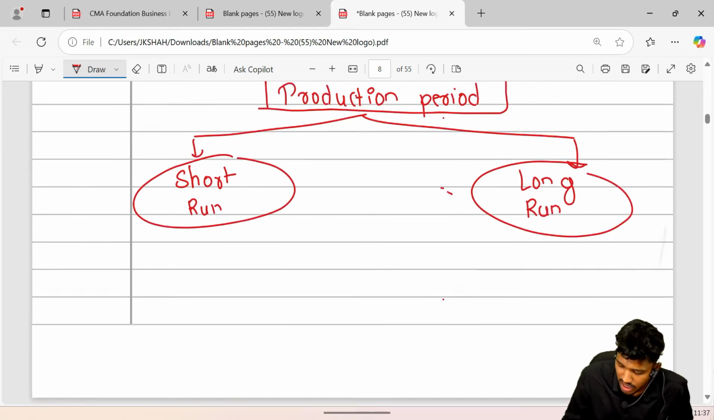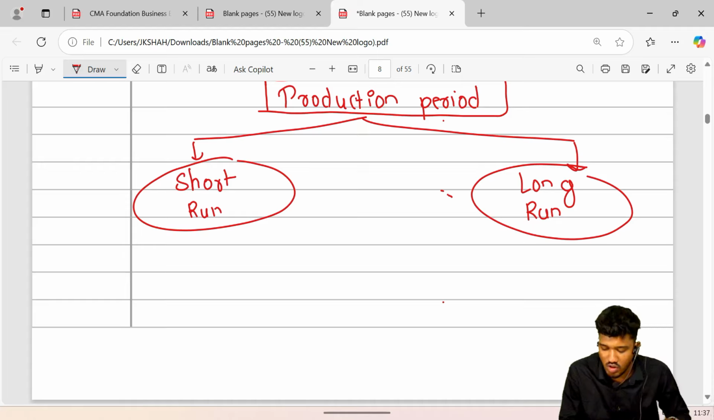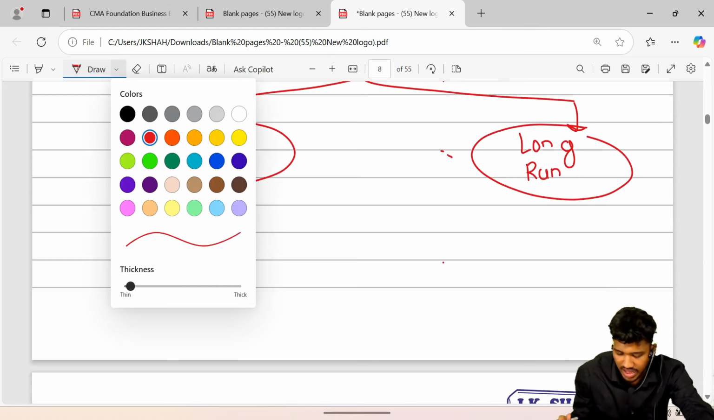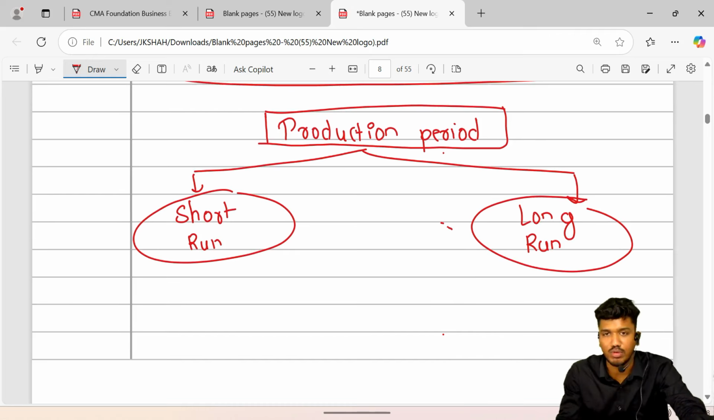What is long run? Again, it is a matter of fact. What is short run? What is long run? Let us understand with the help of an example. Sir, what is short run and what is long run? We'll have to understand with a great example.